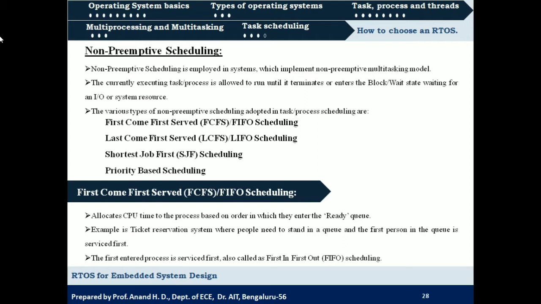This type of scheduling policy can be compared with a ticket reservation system, where people need to stand in a queue and the first person in the queue is serviced first. The same concept is used in first come first served or FIFO scheduling. The first entered process will be executed and the output will be generated. So it is also called first in first out scheduling.